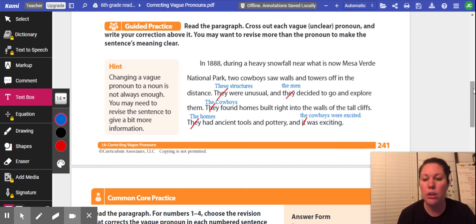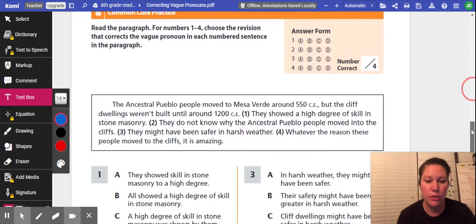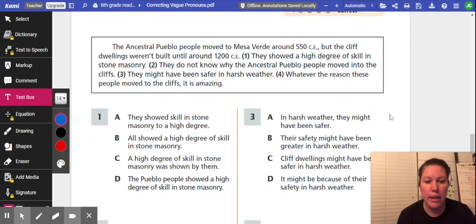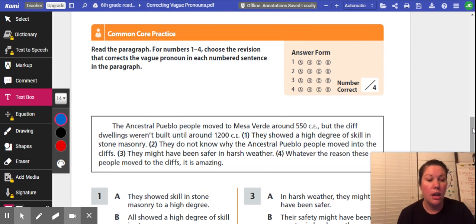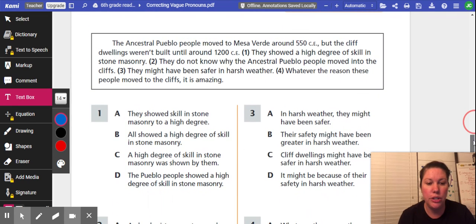Okay, so now you're going to do page 242. So you have this short passage right here, and then you're going to, let's see, I'm going to read the directions. Read the paragraph for numbers 1 through 4. Choose the revision that corrects the vague pronoun in each numbered sentence in the paragraph. Okay, so for question number 1, it's going to deal with number 1, which is right here. For question number 2, line 2. For question 3, line 3. And question 4, line 4.